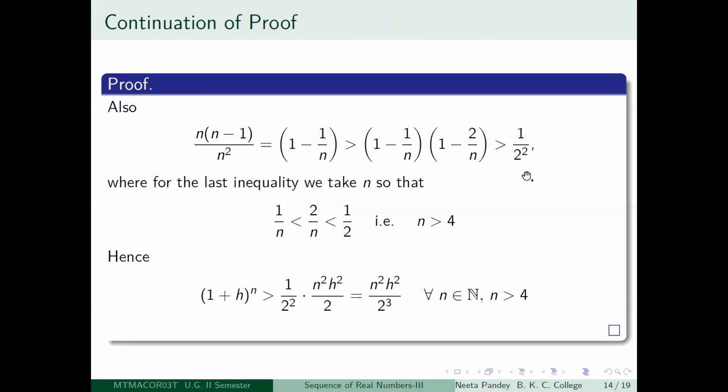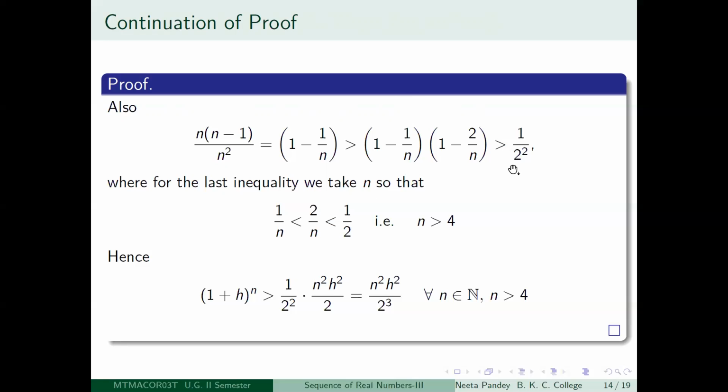And I want to say that this is greater than 1 by 2 squared. I want to make an estimate like this. This is obviously not true always. So when will it be true? It will be true if 2 by n is less than half, because if 2 by n is less than half, then minus 2 by n is greater than minus half. So 1 minus 2 by n is greater than 1 minus half, that is, greater than half. And why am I focusing on 2 by n? Because 2 by n is greater than 1 by n.